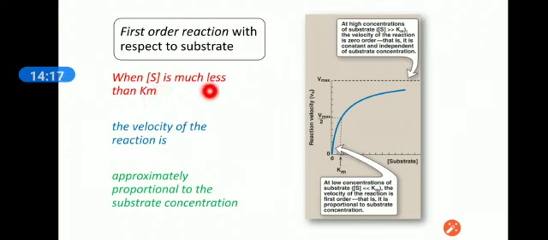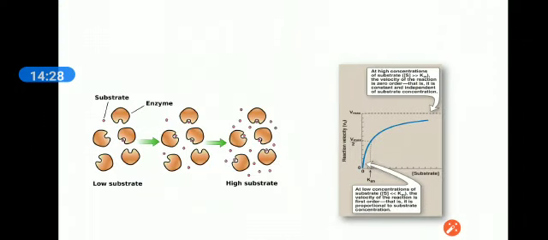When the S is much less than the Km, the velocity of the reaction is approximately proportional to the substrate concentration. Whenever it gets the substrate, it starts its reaction.